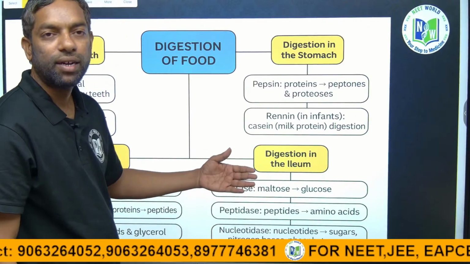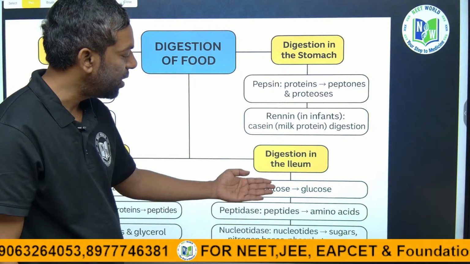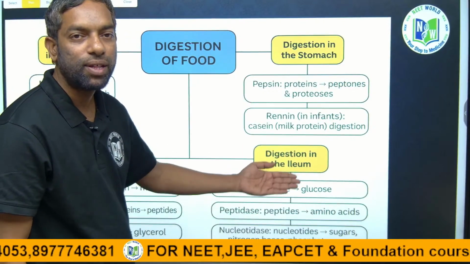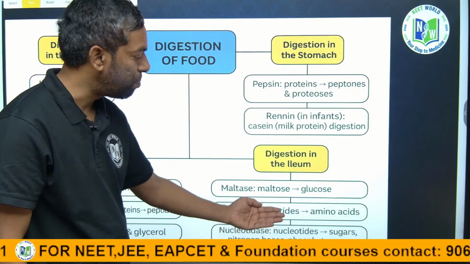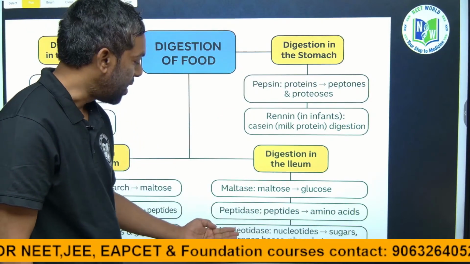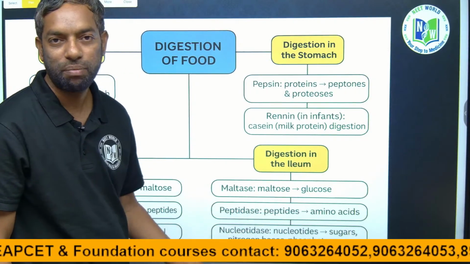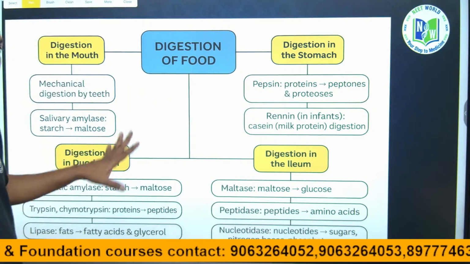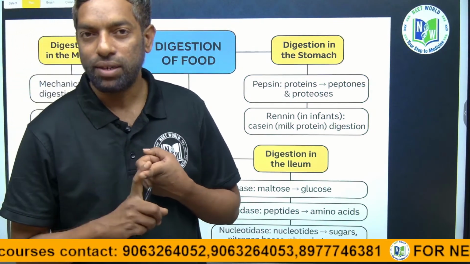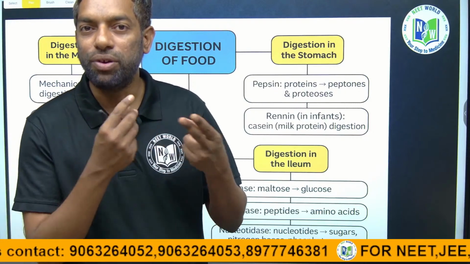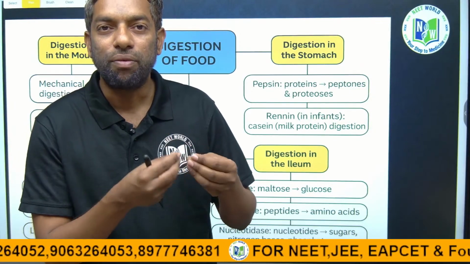Ase means enzyme. Maltase digests maltose into glucose. Peptidase digests peptides into amino acids, and nucleotidase digests nucleotides into simple sugars and phosphates. This is the slide, guys. We completed the digestive glands, which digestive glands produce enzymes, and which enzymes are involved in digesting what type of food.